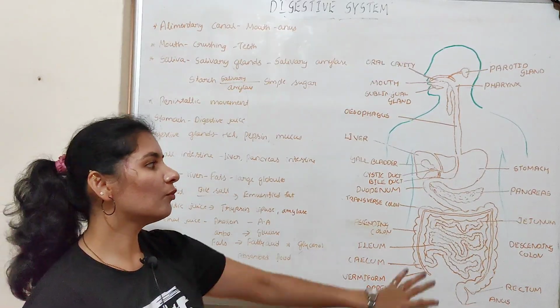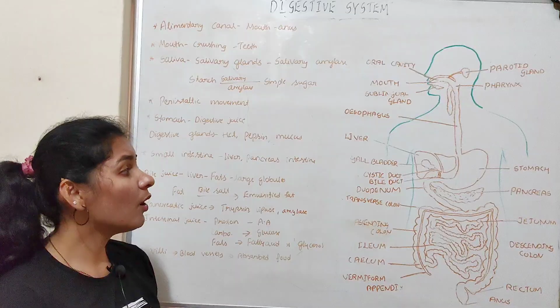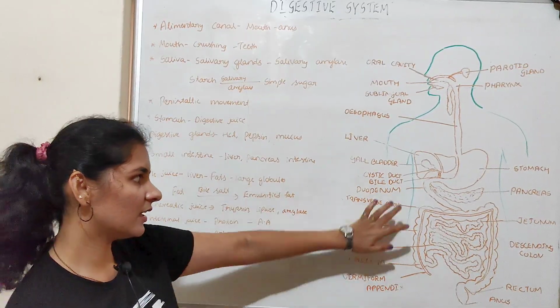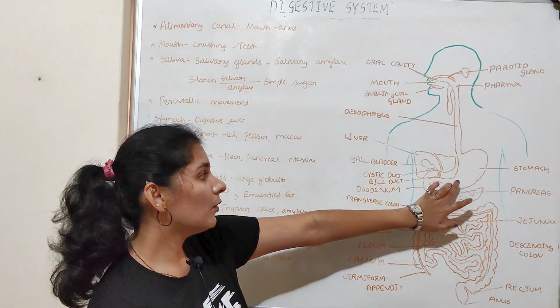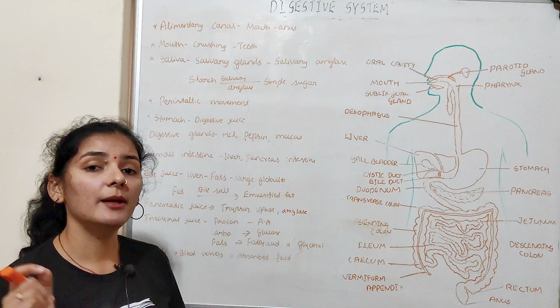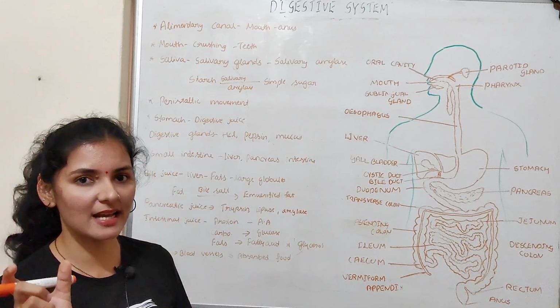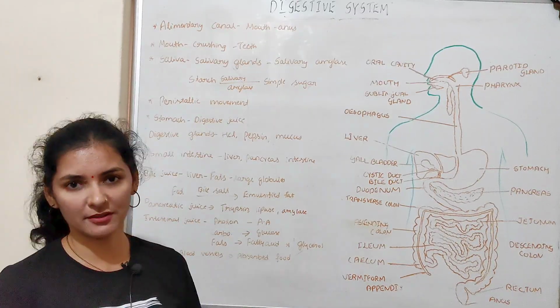That is with the help of different enzymes that are present in this juice. We'll see now how the digestion of the food takes place in the small intestine, specifically the duodenum part of the small intestine. So food, upon entering the duodenum, is acted upon by the bile juice, and bile juice consists of a special component known as bile salt. So bile salt acts on the fat that is present in the food.